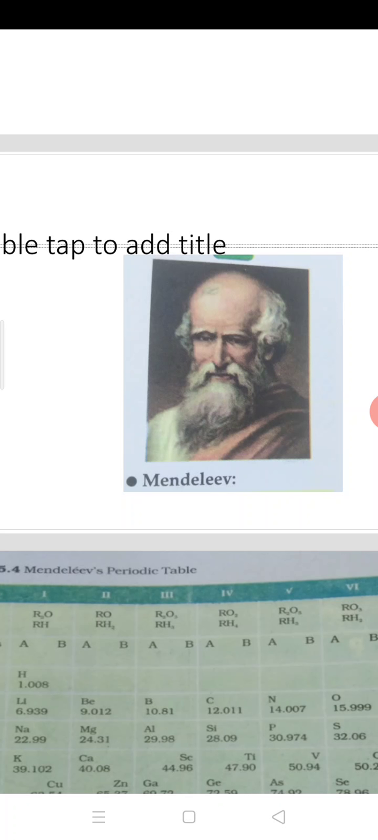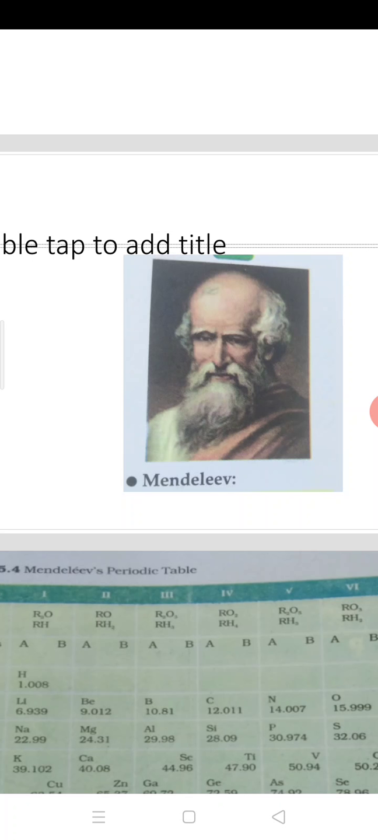The main credit for the systematic classification of elements goes to the scientist Mendeleev. He took the physical and chemical properties of elements, along with atomic mass, as the base property. There is a story behind what Mendeleev did.